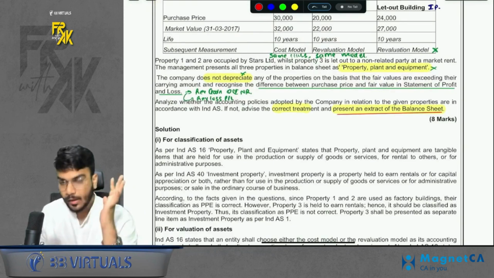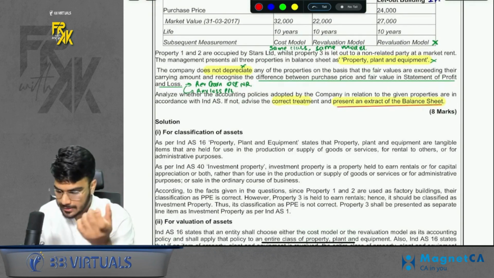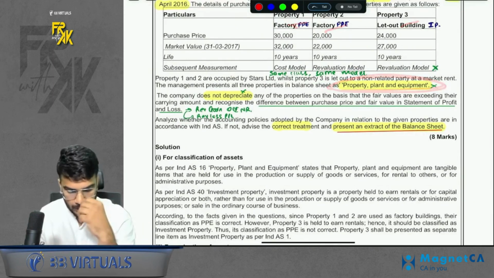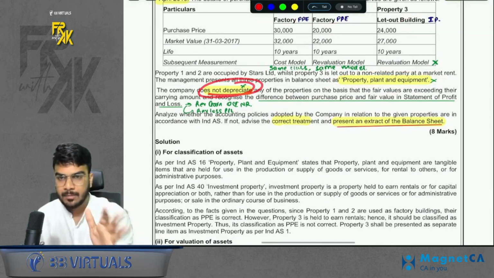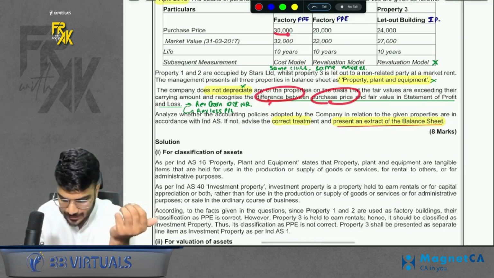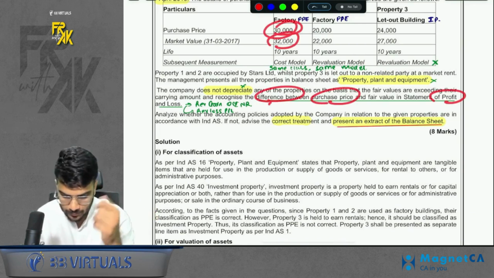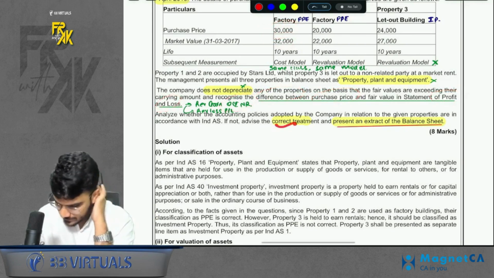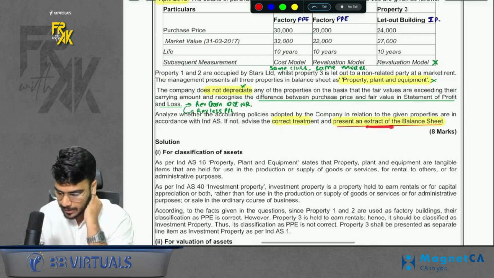Then what the company has done is, they have presented all 3 properties as PP. Mistake. Only 2 are PP, 1 is IP. The company is not depreciating. Again a mistake. You have to depreciate. Then they are saying that the difference between purchase price and market value is transferred to P&L. Wrong. It should be transferred to OCI. One more mistake. Now they are asking us for advice to correct it and prepare a balance sheet extract.